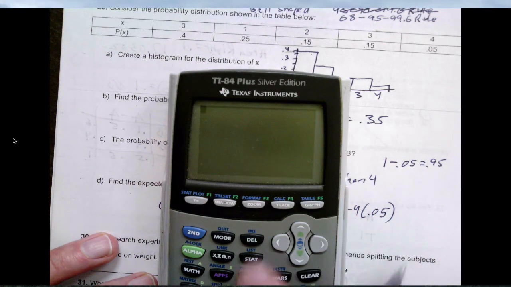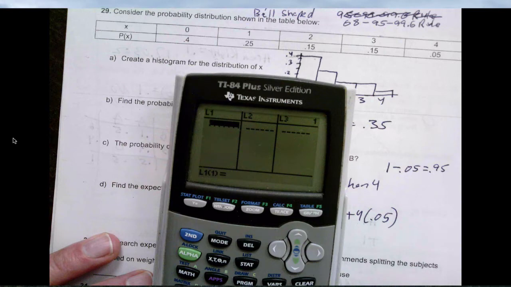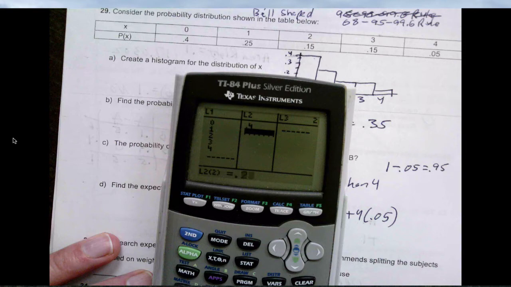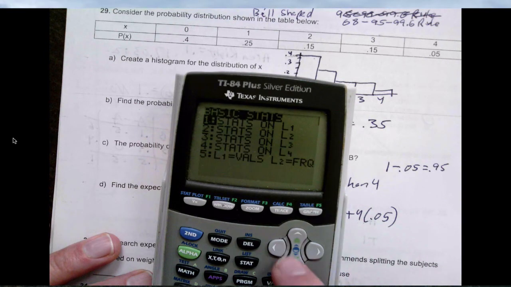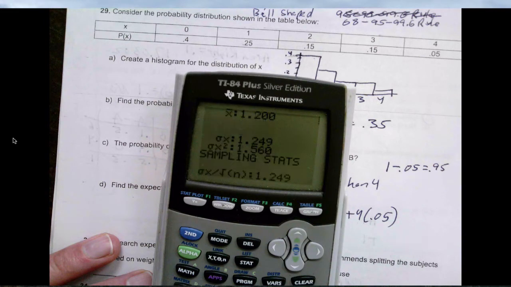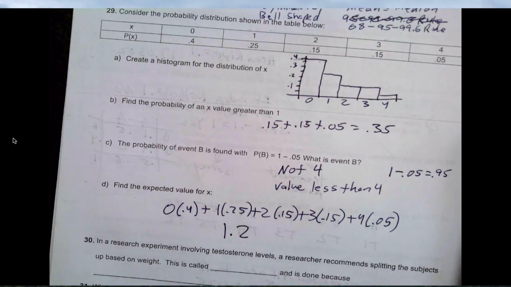Hang on, get out of this stuff. Okay, stat, edit. I'm going to type in the data and remind you how to do expected value on here. So I have 0, 1, 2, 3, 4 and 0.4, 0.25, 0.15, 0.15, 0.05. So I've got the data in, where the values are here and the frequencies or probabilities are there. I now run the program, basic stats, and I go down to L1, L2 are the values and the frequencies. The next value, x bar, tells me 1.2. So the expected value is 1.2.